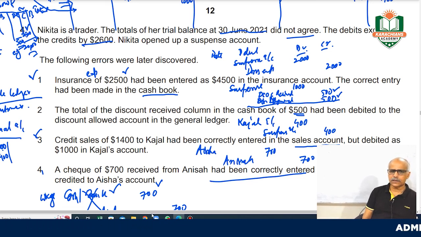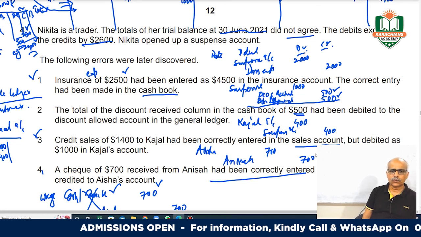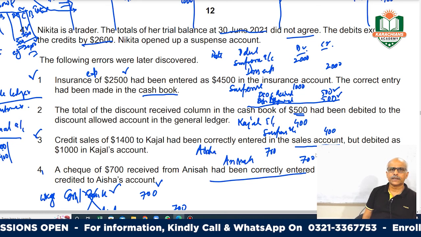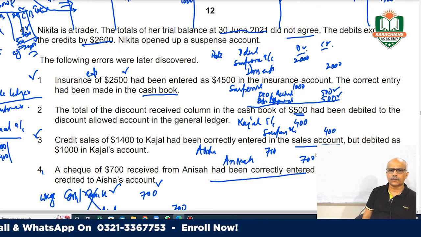So guys, we have finished part A of question 4. In the next video we will be making the suspense account and also the reconciliation of the profit.